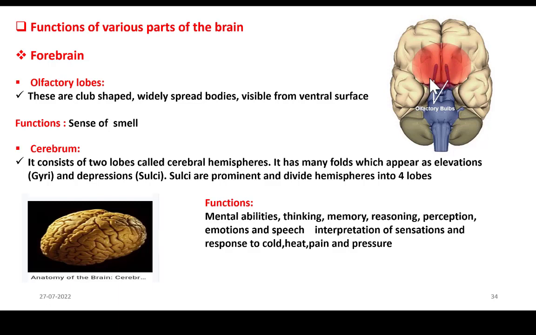They are widely spread bodies and visible from the ventral side. So this is the ventral side, front side of the brain, and you can see olfactory lobes at the ventral side as club shaped structures. Got it? The function of these olfactory lobes is sense of smell.